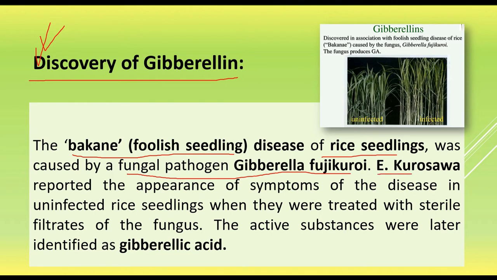E. Kurosawa, the Japanese scientist, and Hori reported the appearance of the symptoms of the disease, that is the excessive growth, in uninfected rice seedlings when they were treated with the sterile filtrates of the fungus.